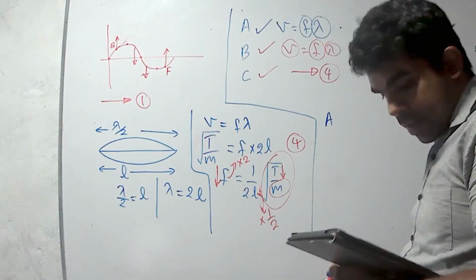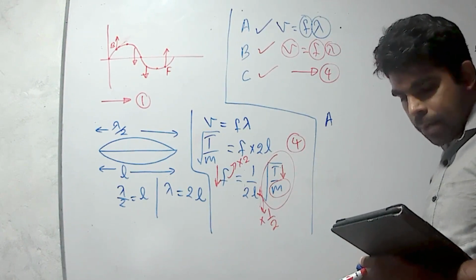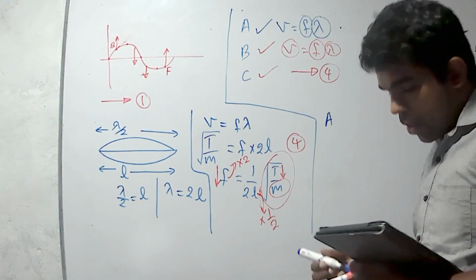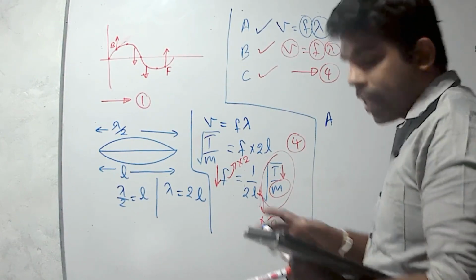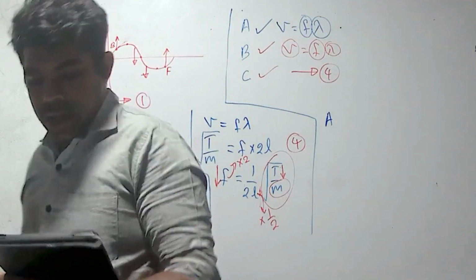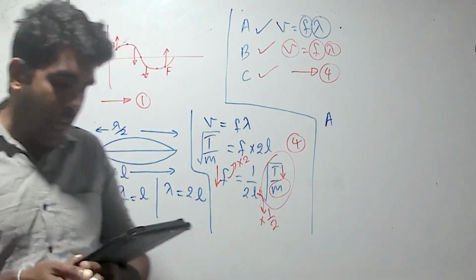Statement A, they are associated with compression and rarefaction. No, we know that when considering transverse waves, we can't observe compressions and rarefactions.